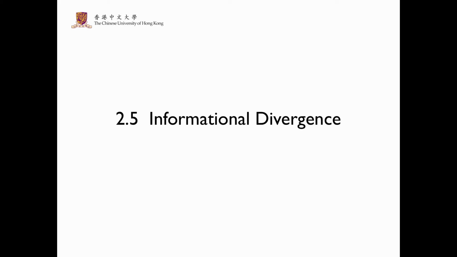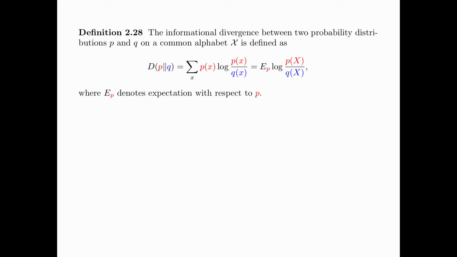Section 2.5, Informational Divergence. Definition 2.28. The informational divergence between two probability distributions P and Q on a common alphabet X is defined as D(P||Q) equals summation over x of P(x) log P(x) divided by Q(x). And this can be written as the expectation with respect to the distribution P of log P(x) divided by Q(x).